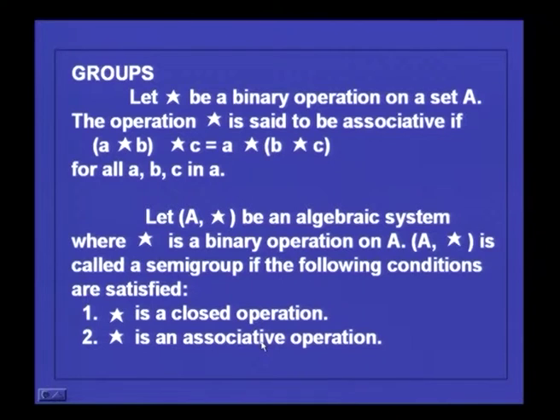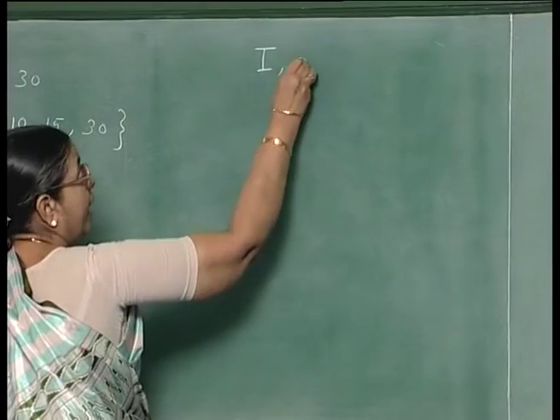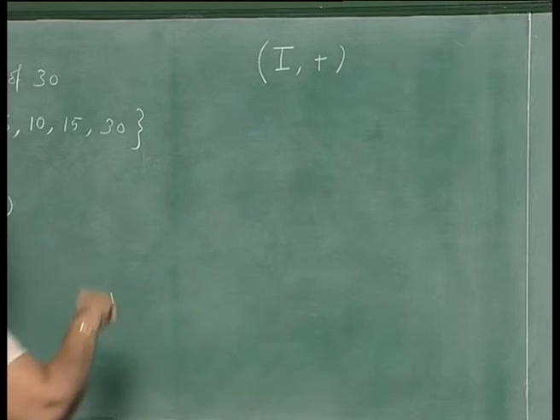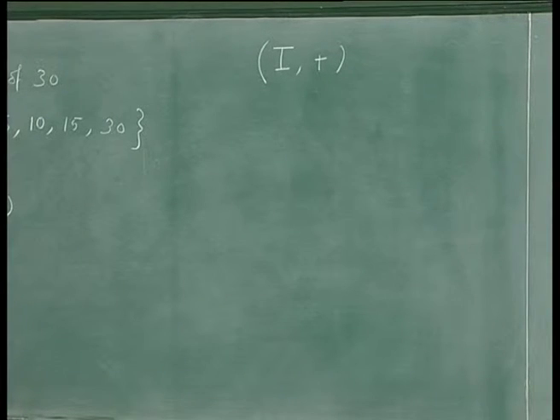We have already seen examples of semi-group. For example, if you take the set of integers I and the addition operation, then you find that if you take two integers and perform the operation addition, then you get another integer. So, it is closed and addition is associative. So, the two conditions are satisfied. So, this is an example of a semi-group.